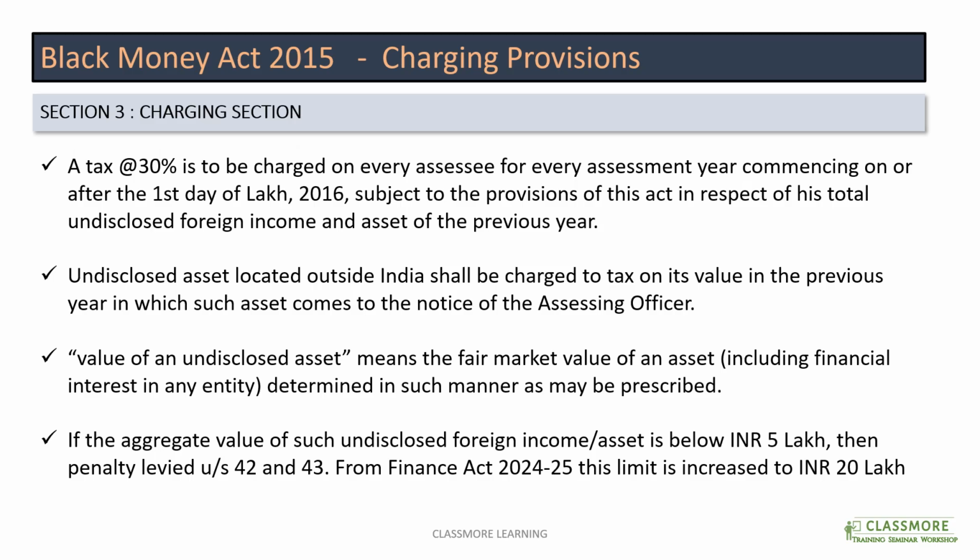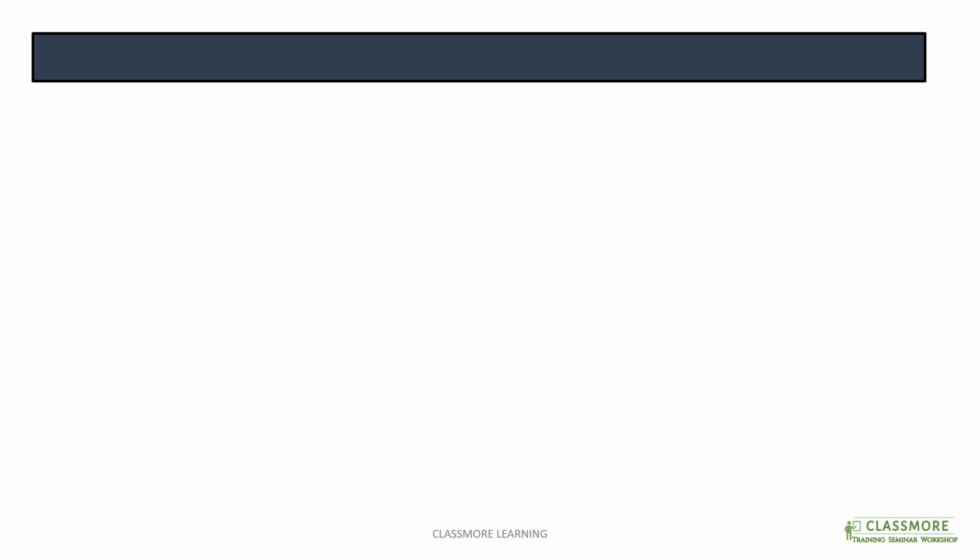One more important point is that there is one exemption given under this act. Suppose you have a foreign bank account which is not disclosed anywhere in your returns, or you have any asset located outside India, and the aggregate of those bank accounts, incomes or assets is less than 5 lakh rupees, then this act will not levy any penalty. However, this limit has now been increased to 20 lakh in the Finance Act 24-25, which gives further relief from unnecessary litigation under this act.